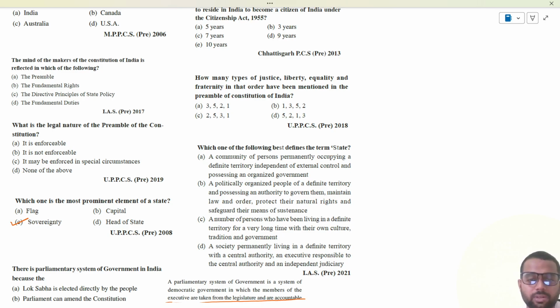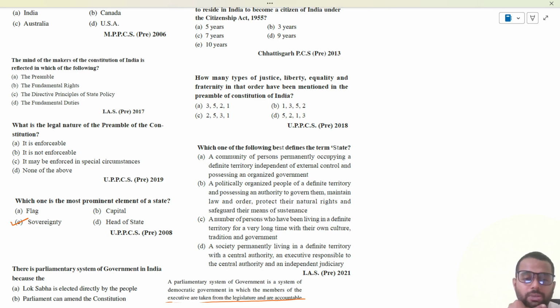Option A, a community of persons permanently occupying a definite territory, independent of external control and possessing an organized government, a political organ. Option B, a politically organized people of a definite territory and possessing authority to govern them, maintain law and order, protect their natural rights, and safeguard their means of sustenance. Option C, a number of persons who have been living in a definite territory for a very long time with their own culture, tradition, and government.